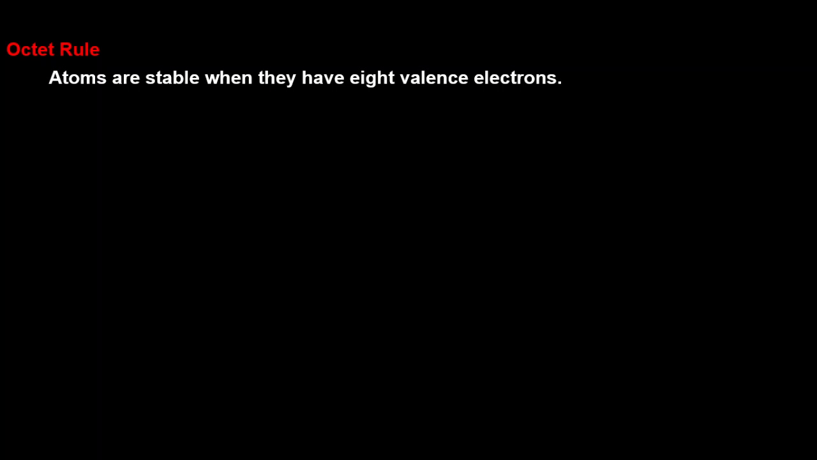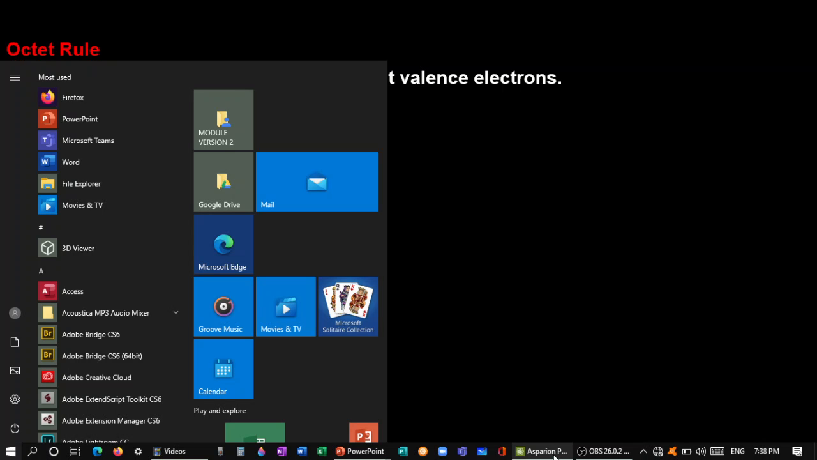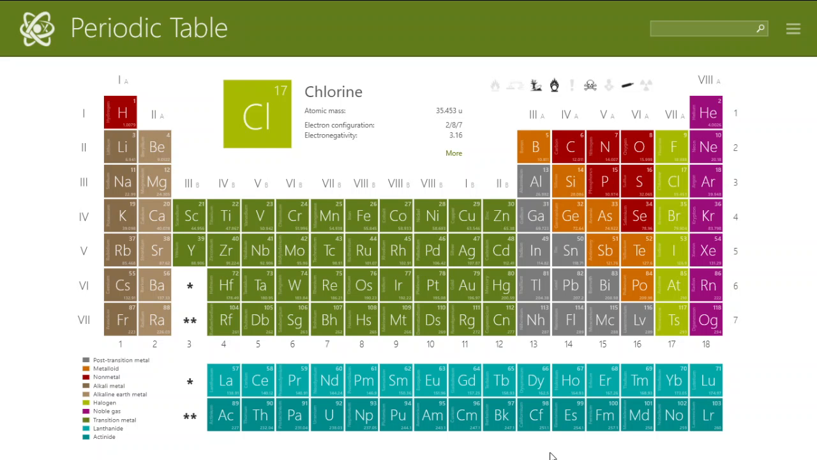Well, they tend to follow a rule, and that rule is the octet rule. From the word octet, like octopus, it means 8. According to this rule, atoms are stable when they have 8 valence electrons. Again, valence electrons are the electrons found on the outermost energy level, and the number of valence electrons can be determined by its location on the table of elements.